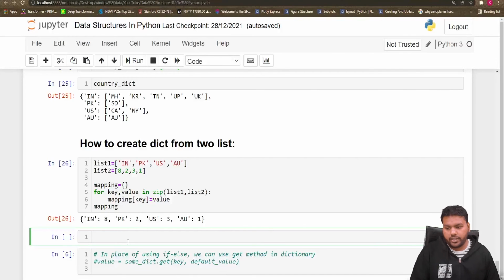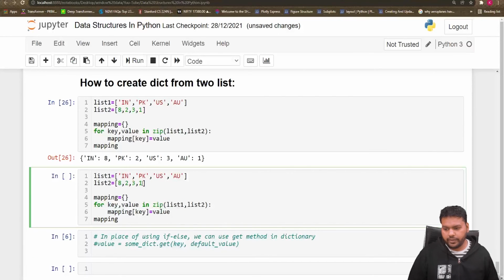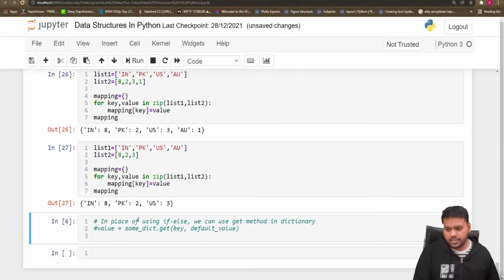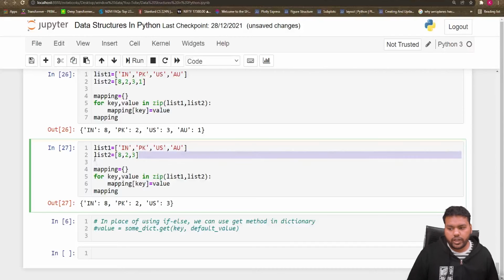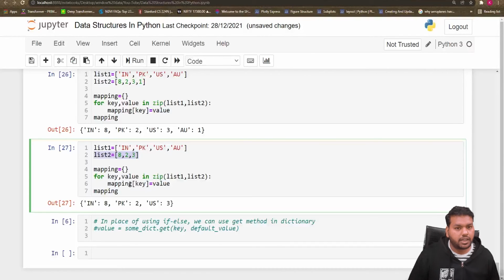And suppose in one list you have four elements and in the other list you have three elements, so the zip function decides the number of elements according to the list having fewer elements. So let's see what we get. Australia now does not take any value because in list 2 we have only three values. So according to list 2, we are getting this mapping dictionary.